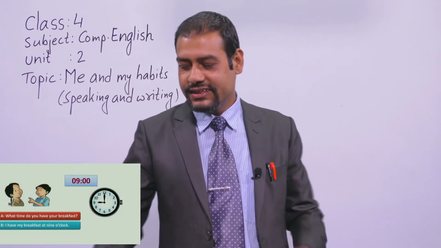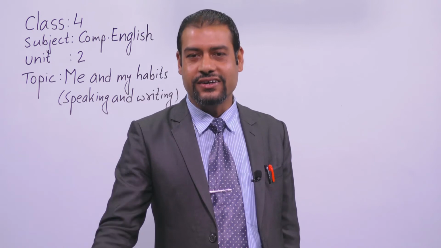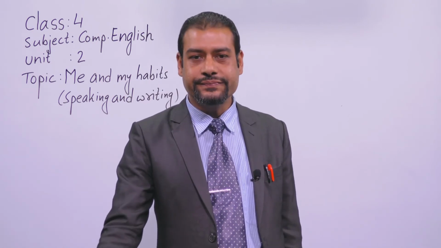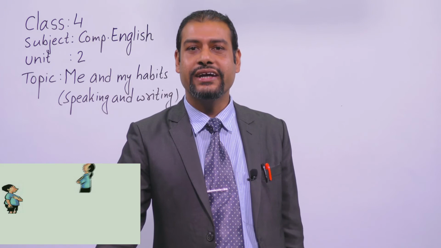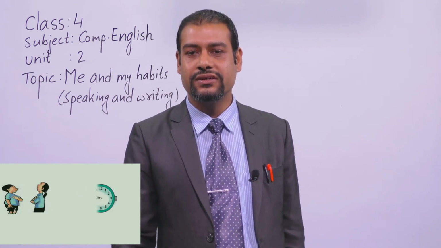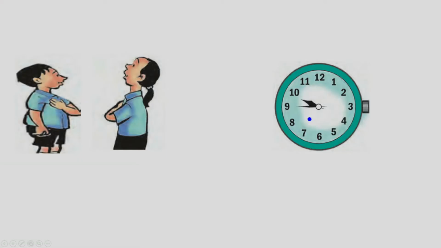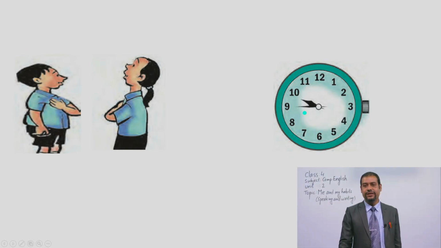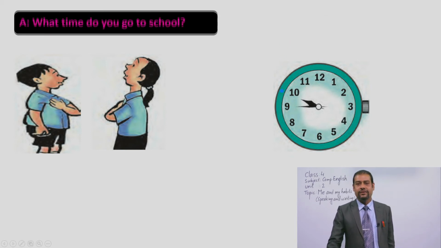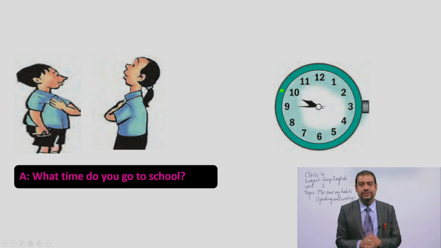Well, very good, dear students. I would like to show you another slide, okay? These are all from your textbook. Again, there are two characters, dear students, and again we have a clock. So what time is it now? Can you tell me? See, the minute hand is on number 9, and the hour hand is nearly at 10, okay? So it means from here, 5, 10, 15 minutes are left, okay? So we say quarter to 10. Quarter to 10 means 9:45, okay?